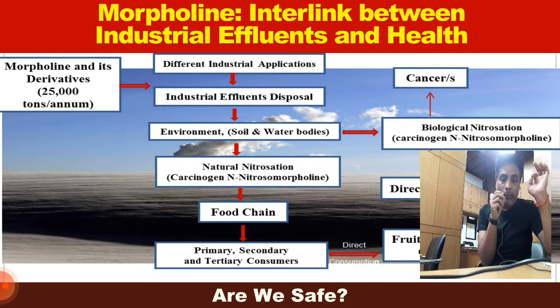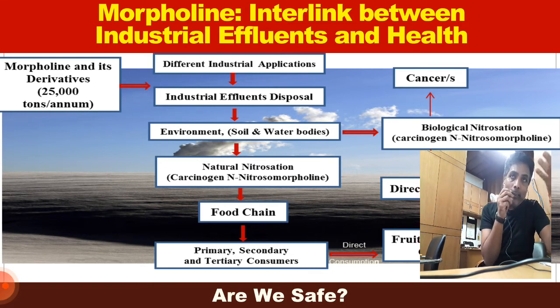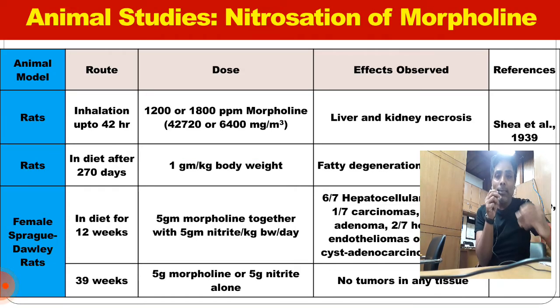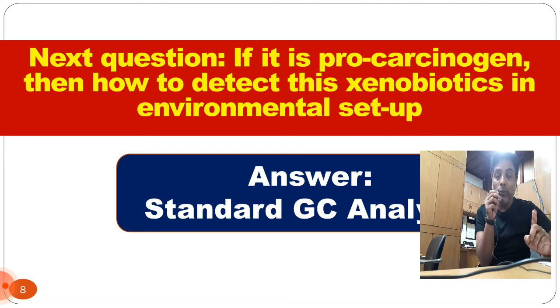This carcinogenic product causes cancer, in terms of liver cancer and some other types of cancer. Here we will highlight that this chemical process is also going on in the biological system as well as the environment. When this chemical directly or indirectly contacts the biological system, it goes inside our biological tissue, forms the carcinogenic product, and develops cancer. There are some animal studies which indicate the presence of cancer when morpholine is consumed along with a nitrite source. Unfortunately, there is no human data available.